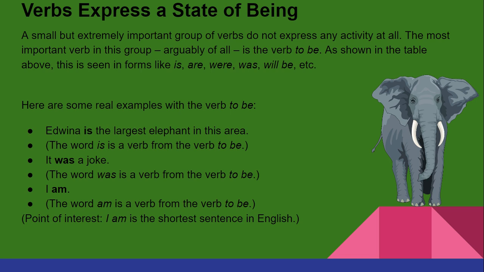Here are some real examples with the verb to be. Edwina is the largest elephant in this area. The word is a verb from the verb to be. It was a joke. The word was is a verb from the verb to be. I am. The word am is a verb from the verb to be. Point of interest: I am is the shortest sentence in English.